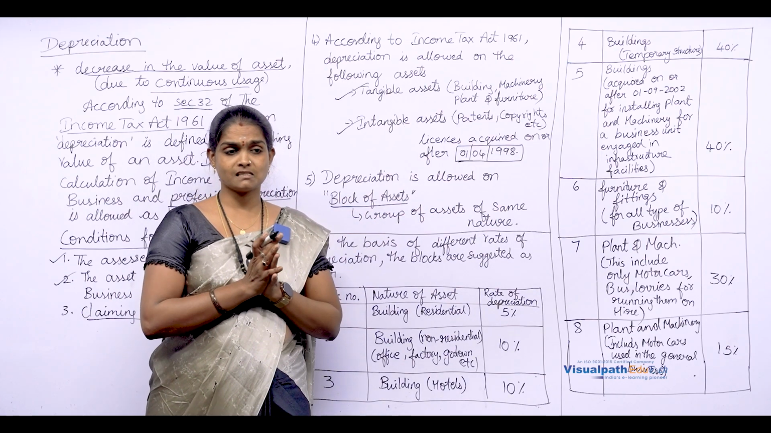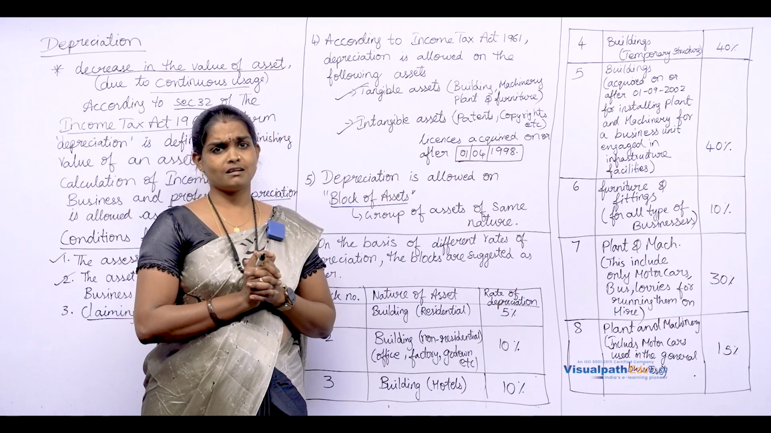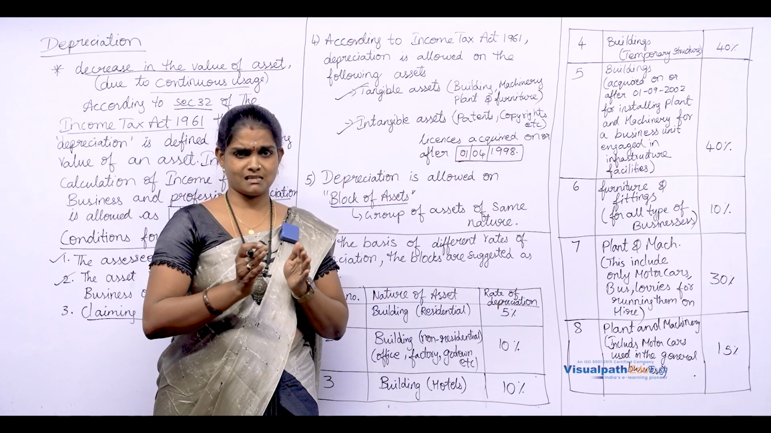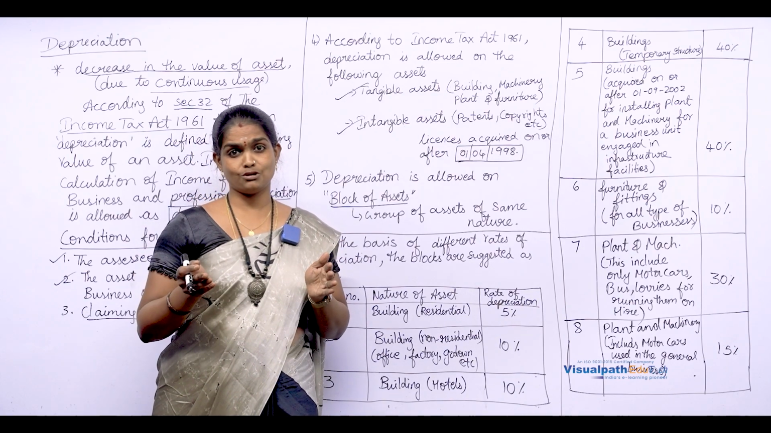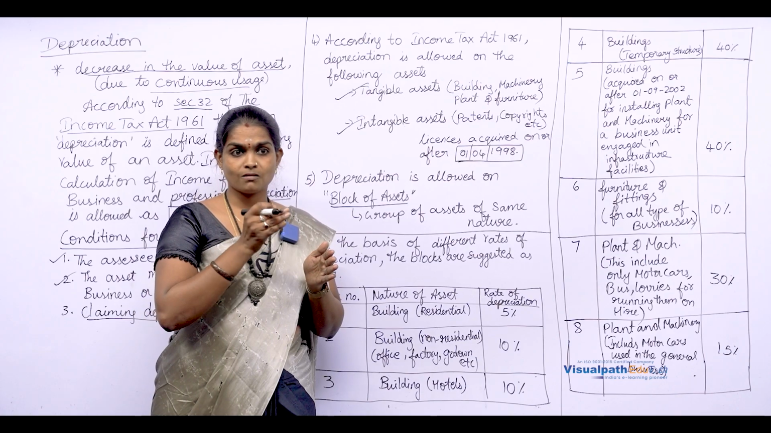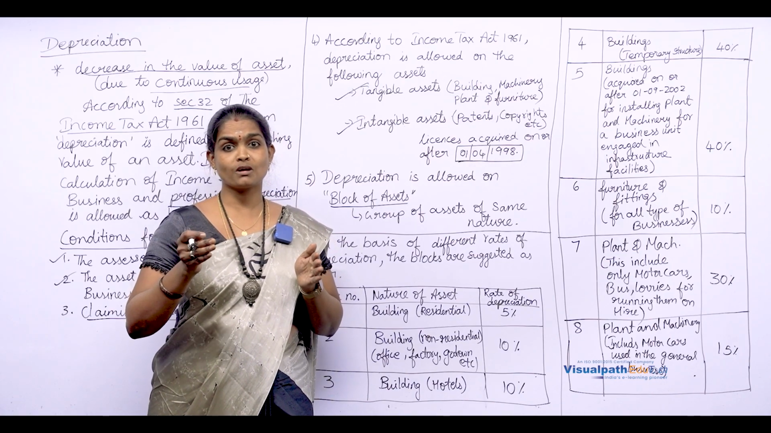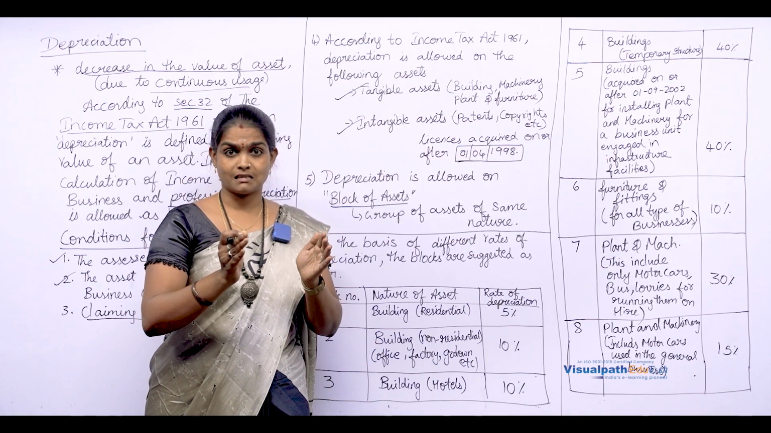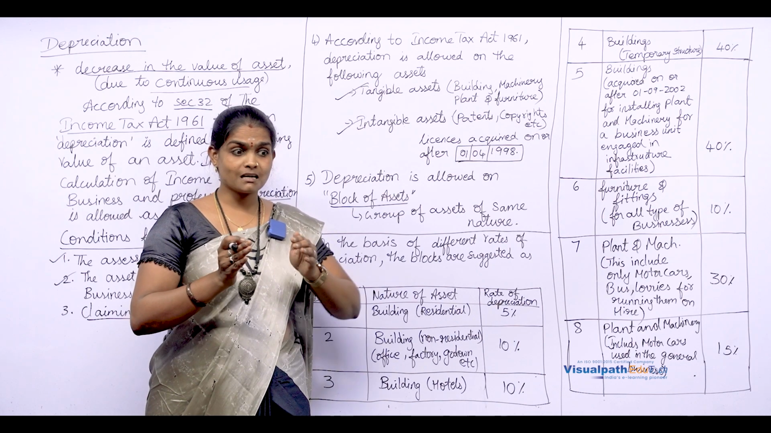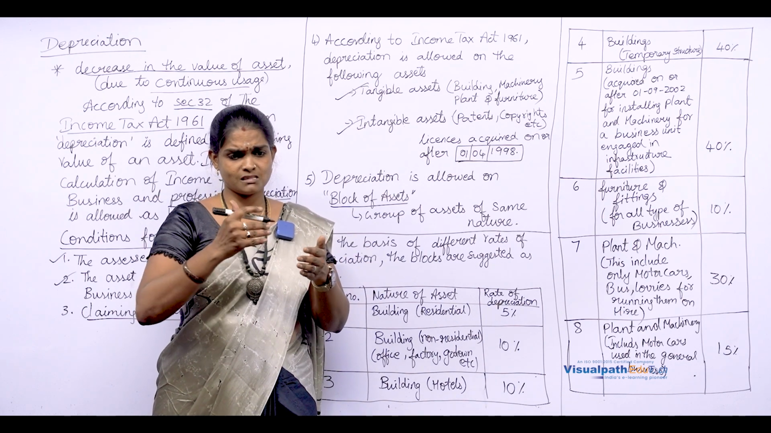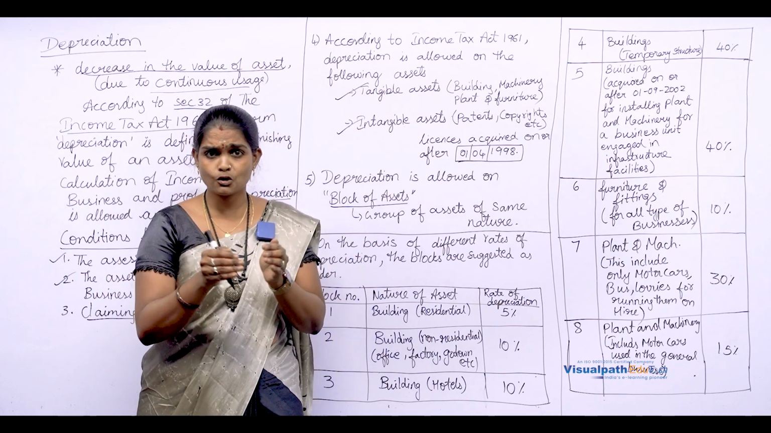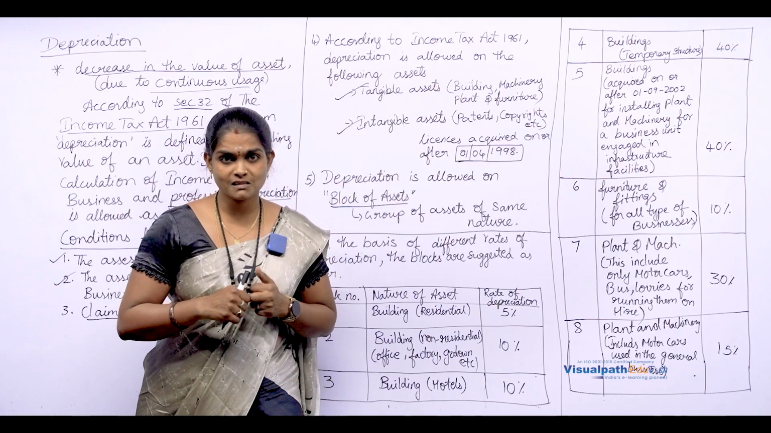Now, the last point: depreciation is allowed on a block of assets. The Income Tax Act says that you cannot allow depreciation for an individual asset. You will have multiple assets in your business. You cannot calculate for individual assets. You have to calculate for a block of assets. How it has to be charged and how this block of assets will be grouped together, all this we will discuss now.